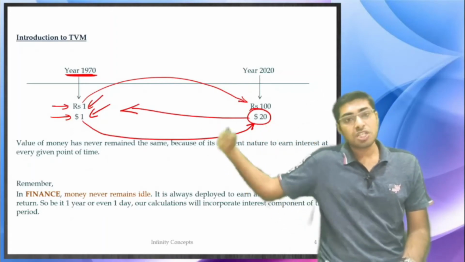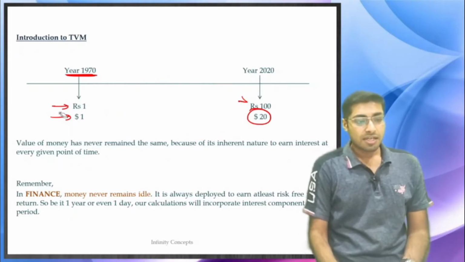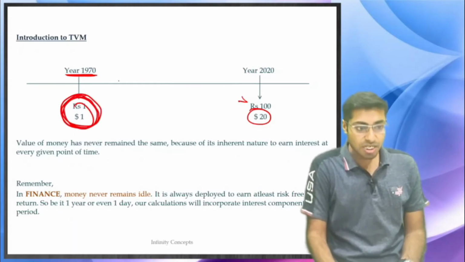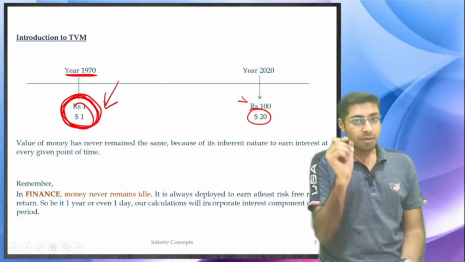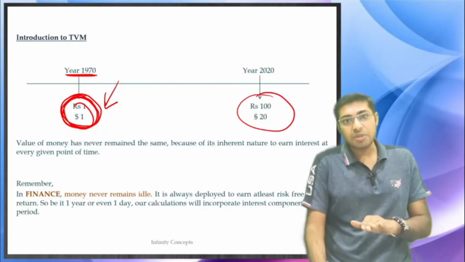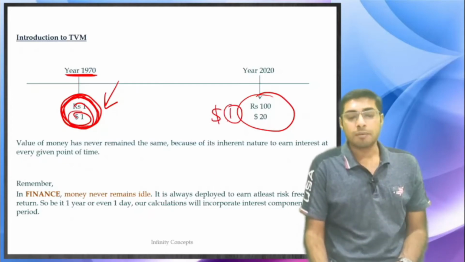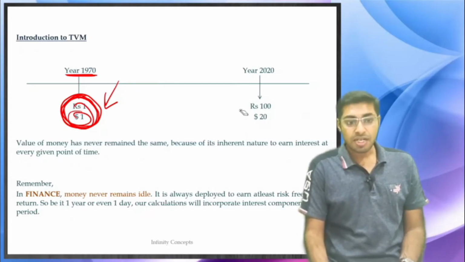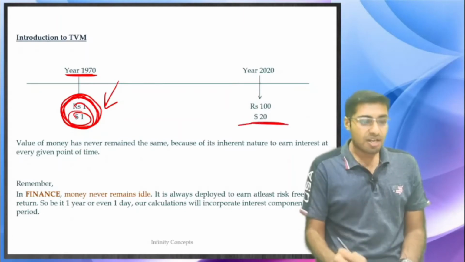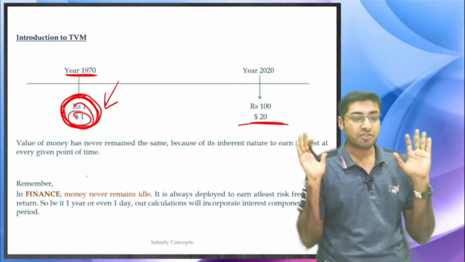So as you go into the future, the amount keeps on increasing. In the past, the amount is lower, and over here the amount is higher, which means the value of money has actually reduced. So $1 over here is not equal to $1 over here. Value has decreased, and therefore now it is equal to $20 actually. The value of money has never remained the same because of its inherent nature to earn interest at every given point of time.